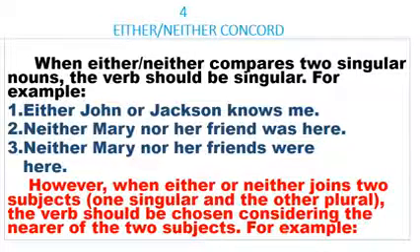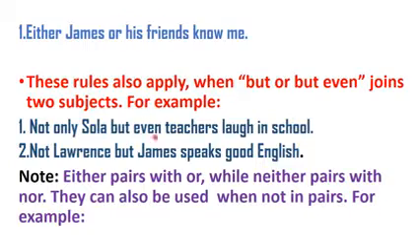For example, either James or his friends know me. What is the closest subject or noun to the verb here? One is James, but the closest one to the verb is his friends. That is why you see the word "know" instead of "knows". Know here, is it singular or plural?